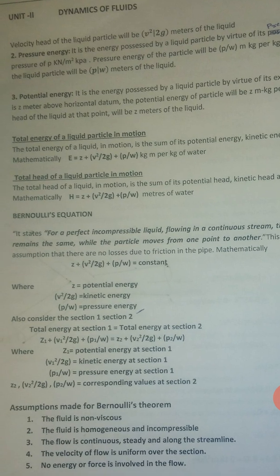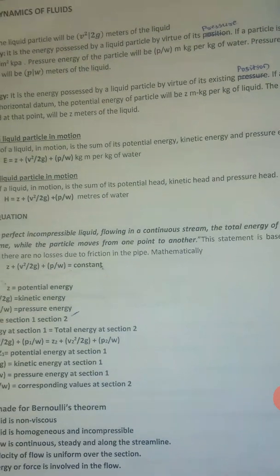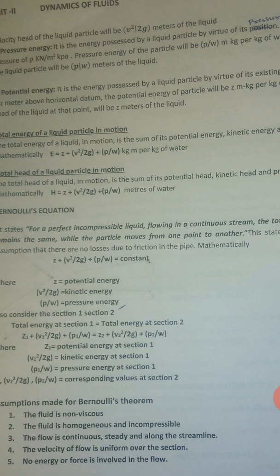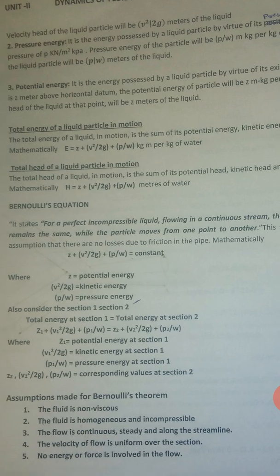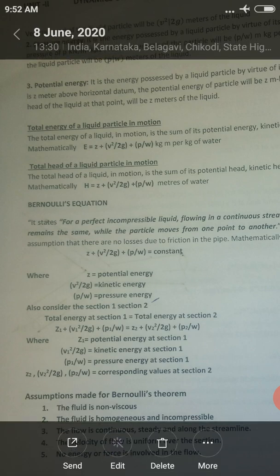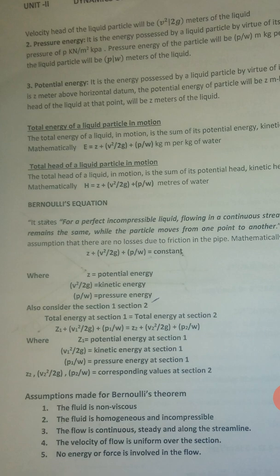Then total energy of the liquid particle in motion. The total energy of the liquid in motion is the sum of potential energy, kinetic energy, and pressure energy. That is, the total E is equal to Z plus V square by 2G plus P by W kg meter per kg of water. Then total head of the liquid particle in motion. The total head of a liquid particle in motion is the sum of its potential head, kinetic head, and pressure head. Mathematically, you can write H equals Z plus V square by 2G plus P by W meters of water.